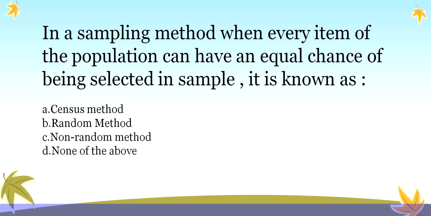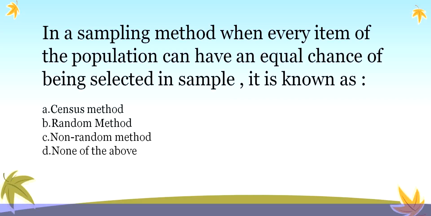In a sampling method, when every item of the population can have an equal chance of being selected in the sample, it is known as.